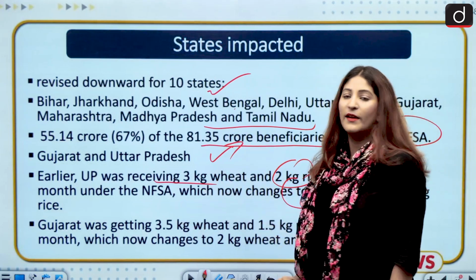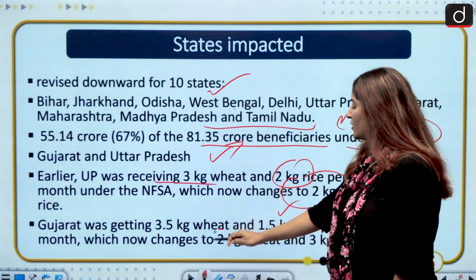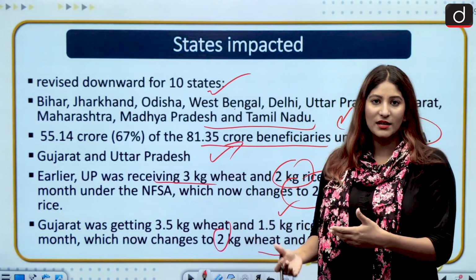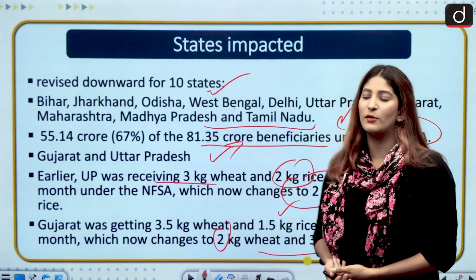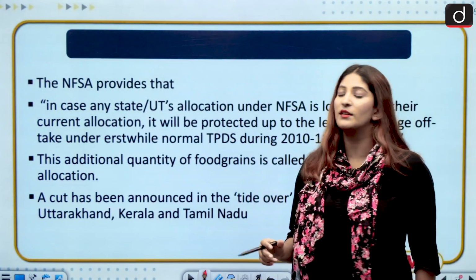Gujarat was getting 3.5 kg wheat and 1.5 kg rice per person. It will change to 2 kg of wheat and 3 kg of rice. So there is an impact on the consumption practices of the people of UP and Gujarat with respect to those who are covered under NFSA.